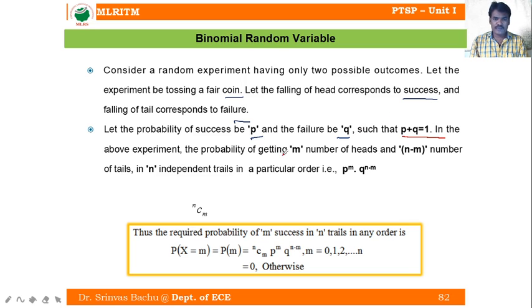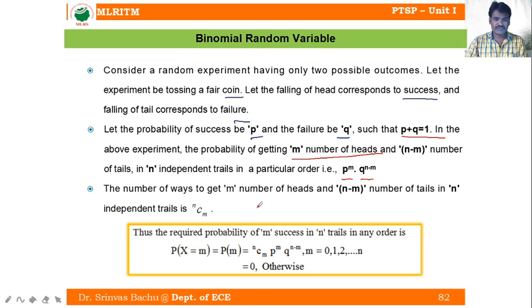In the above experiment, the probability of getting m heads and n minus m tails in n independent trials in a particular order is p to the power of m, q to the power of n minus m. Getting a head is success, that is p. Getting a tail is failure, that is q. So q to the power n minus m, p to the power m, for a particular order.